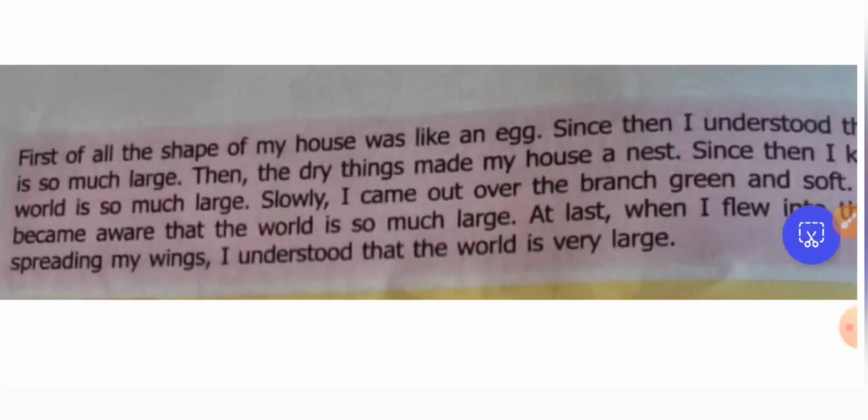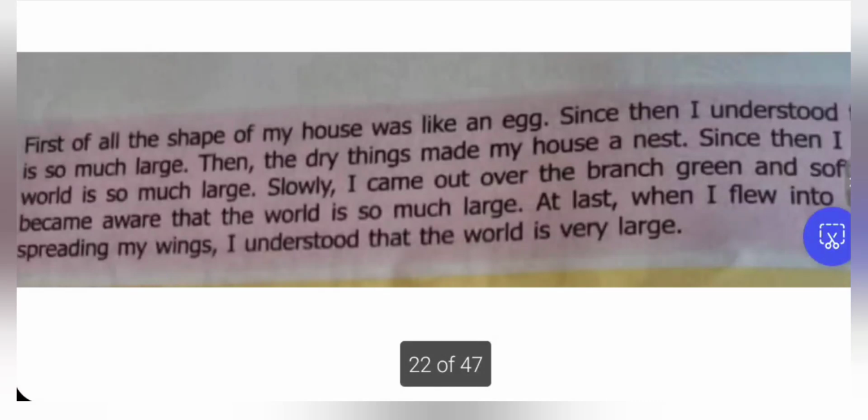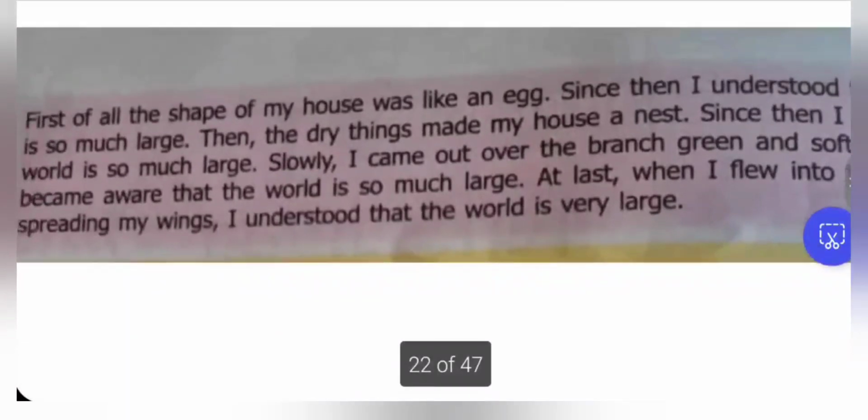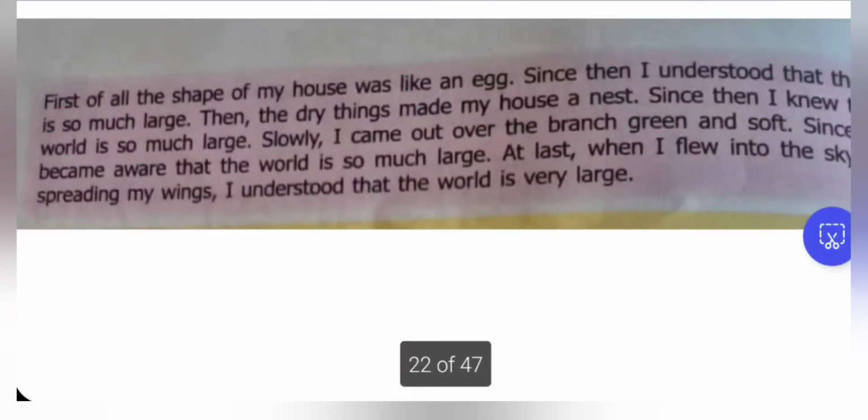So let's read what brief is given at the end of the book. First of all, the shape of my house was like an egg. Since then I understood that it is so much large. So the egg ரொம்ப பெருசா feel ஆச்சு இல்லையா? Then the dry things made my house a nest. So the twigs and the straws were used to make the nest. Since then I knew world is so much large. So அது வரைக்கும் ஒன்றும் தெரியல, the world is so large. It understood the nest to be the house.